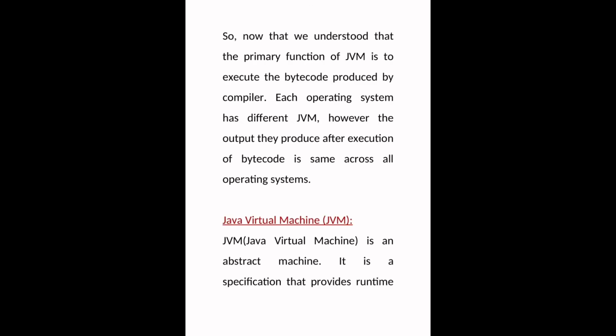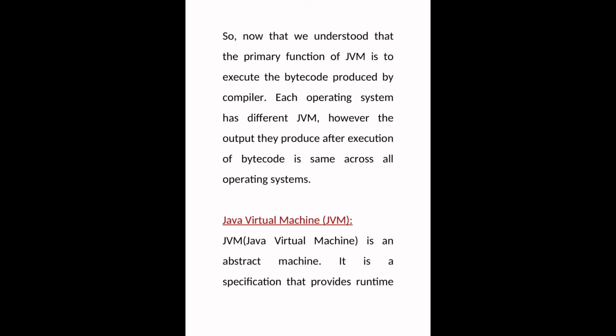So the primary function of the JVM is to execute the bytecode produced by the compiler. The compiler converts the high level language into bytecode, which users cannot understand, then the Java virtual machine converts the bytecode output into high level language, so the result can be understood by the users.